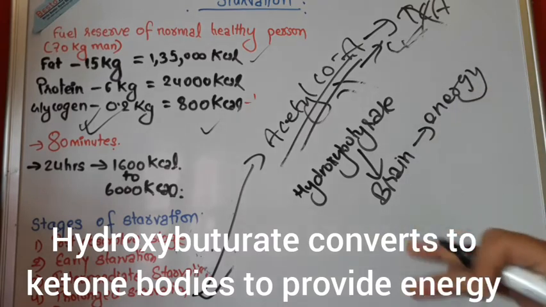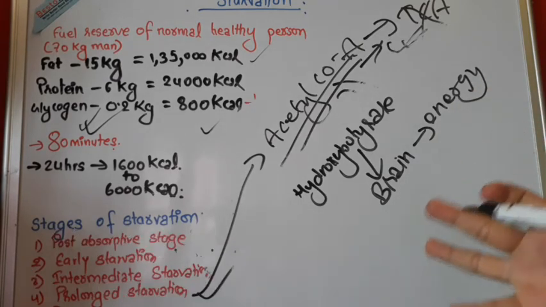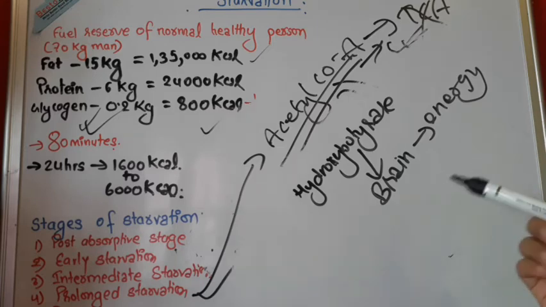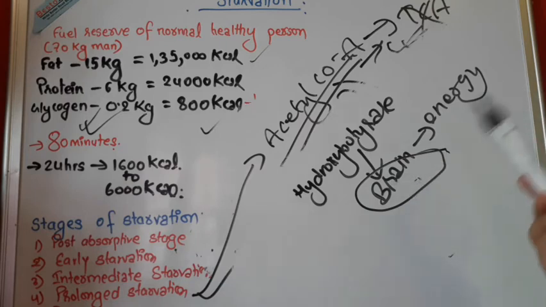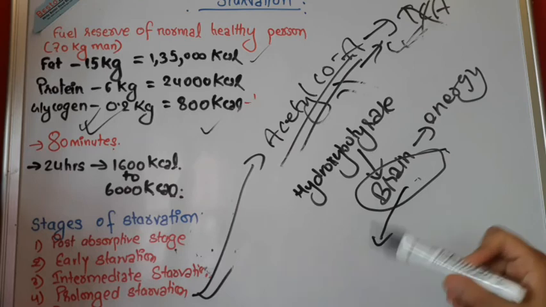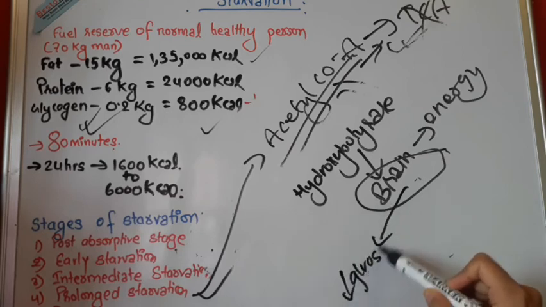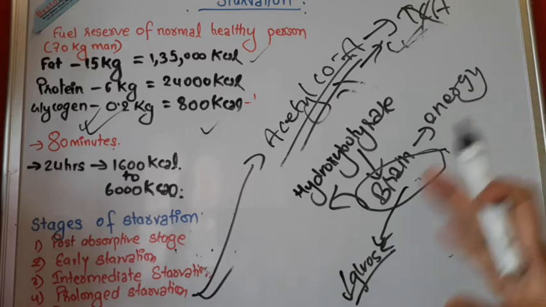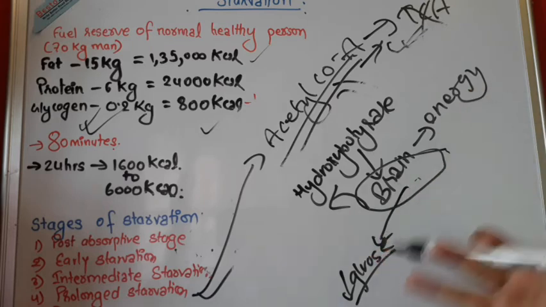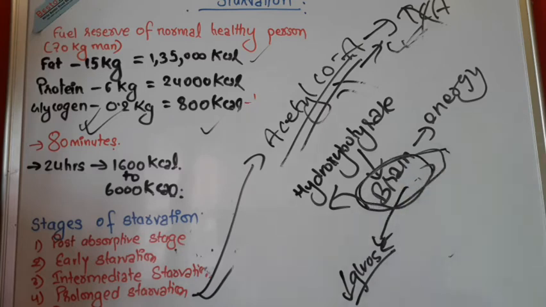But what happens is that this hydroxybutyrate in the brain causes an increase in oxidation. When there is utilization of hydroxybutyrate in the brain, it causes oxidation in the brain, by which the brain starts utilizing less glucose and starts getting dependent on hydroxybutyrate. The rise in hydroxybutyrate leads to increased oxidation by the brain, which reduces the rate of glucose utilization by this organ, the brain, from 100 gram to 10 gram.